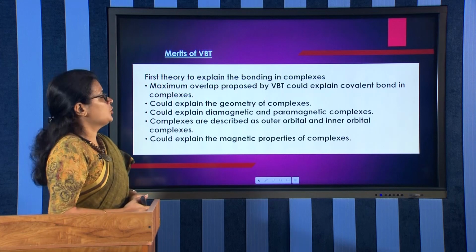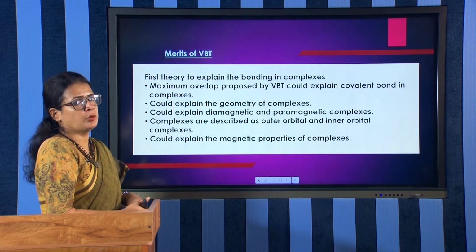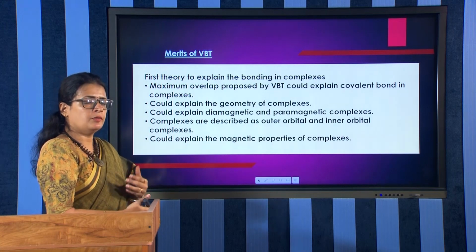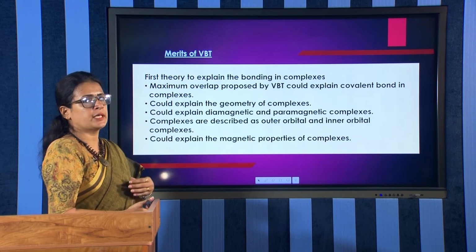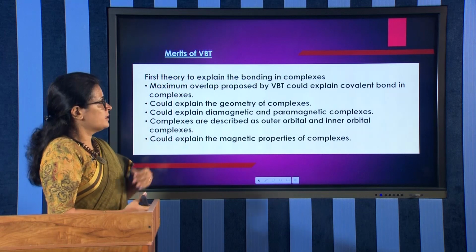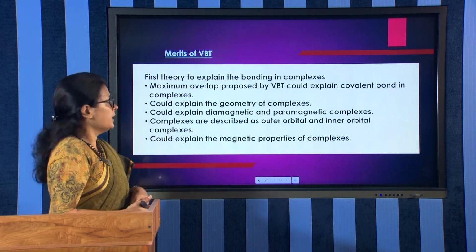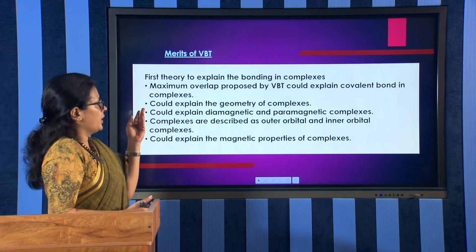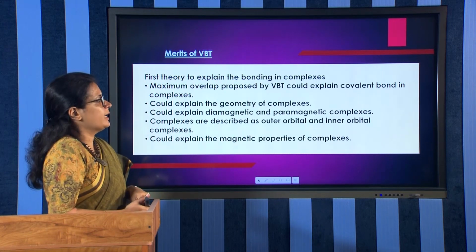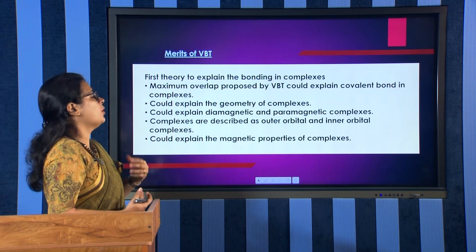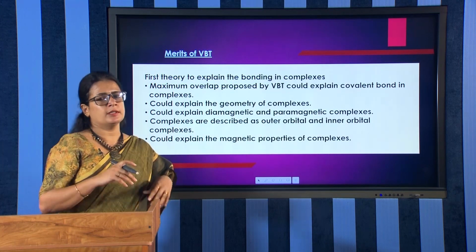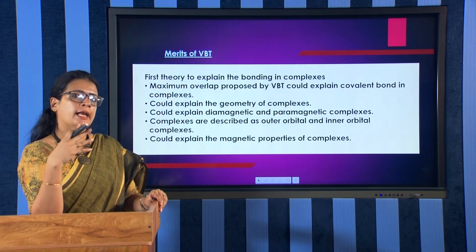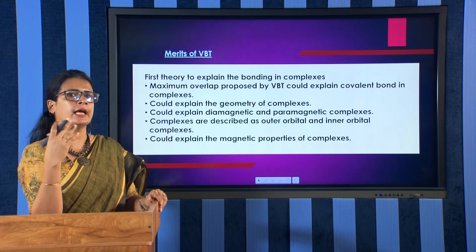And now coming to the merits of valence bond theory. This theory was the first of the modern theories to explain the bonding in complexes. There are several merits. Number one is the maximum overlap proposed by valence bond theory, which could explain covalent bonding in complexes, since this theory emphasizes the overlapping of metal and ligand orbitals.